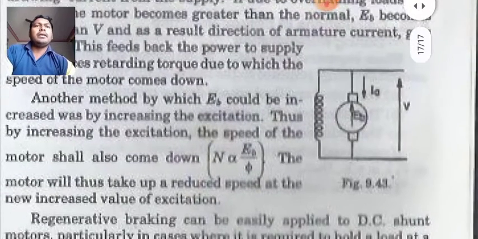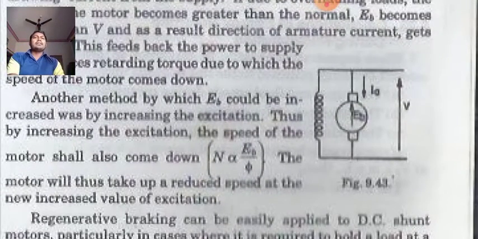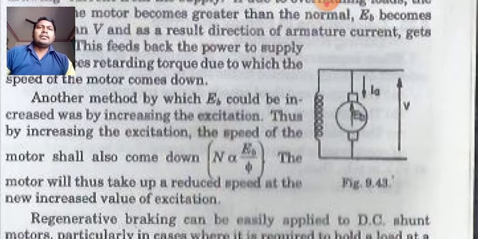Another method by which EB could be increased is by increasing the excitation. Thus, by increasing the excitation, the speed of the motor shall come down since N is proportional to EB and N is inversely proportional to phi. The motor will thus take up reduced speed at a new increased value of excitation.